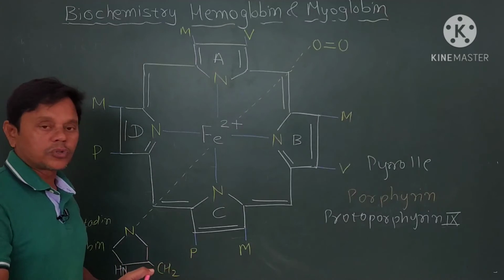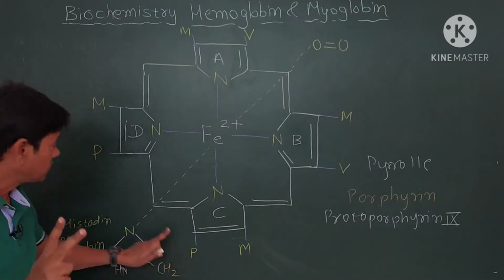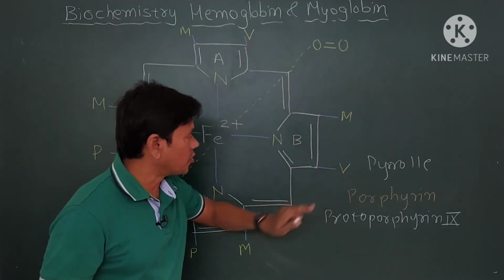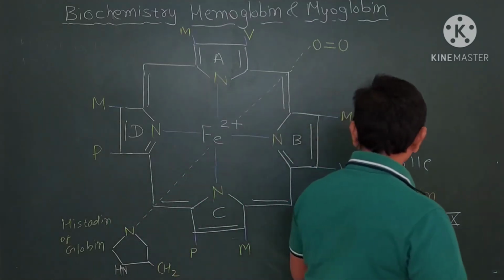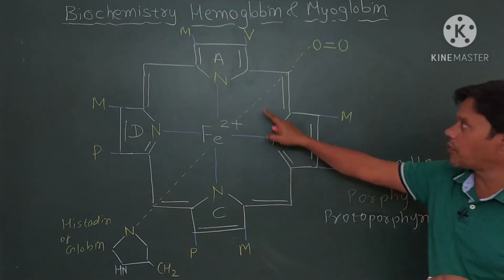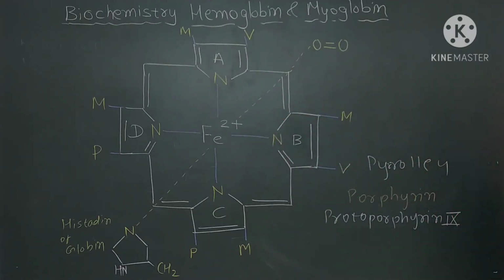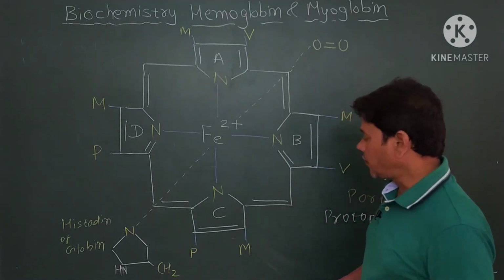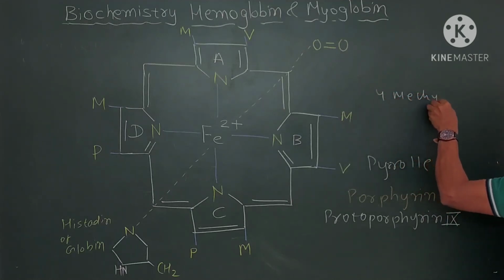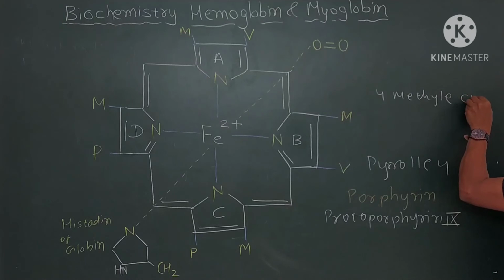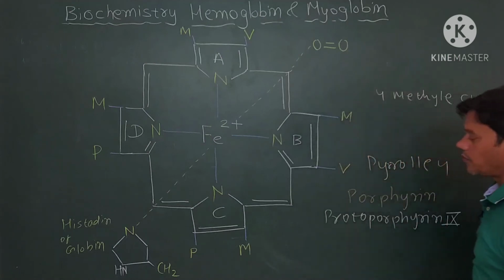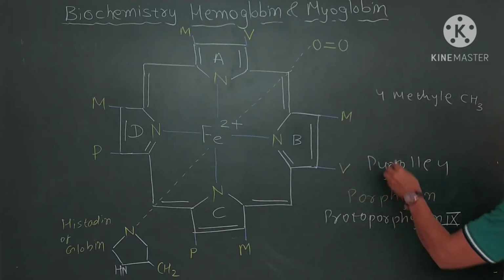Propionyl CH2, so 2 propionyl groups and 2 vinyl groups. Friends, you should remember there are 4 pyrrole rings, to which 4 methyl groups, that is CH3, 1, 2, 3 and 4, are attached, and 2 propionyl groups.